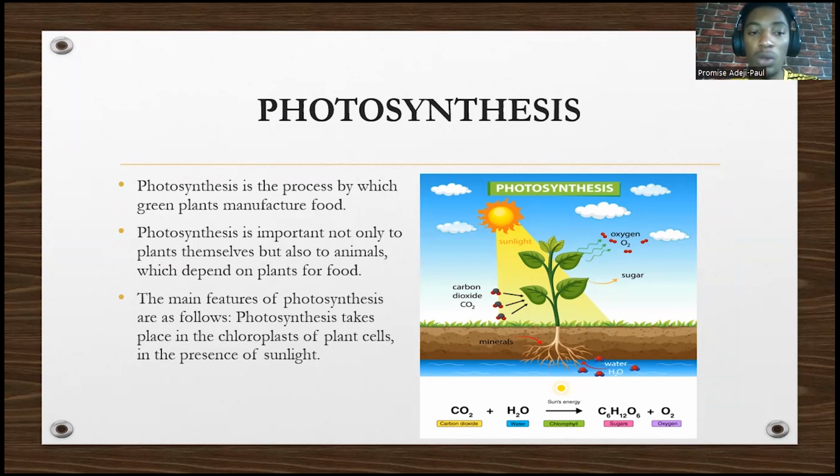So photosynthesis is important not only to plants themselves, but to animals. Why is it important to animals also? Because animals have to depend on those plants for their food. The animals cannot manufacture their own food. So after plants manufacture their food, animals can depend on them.